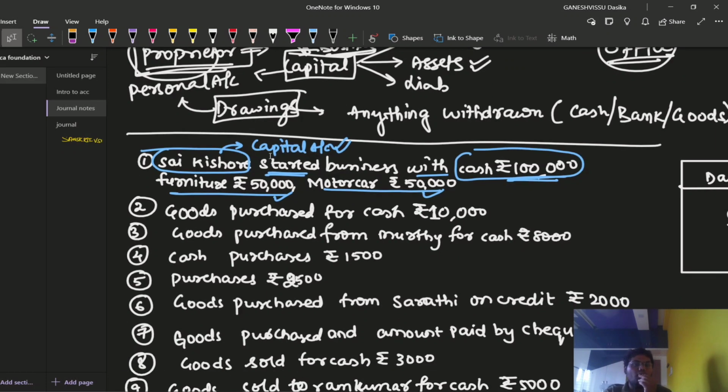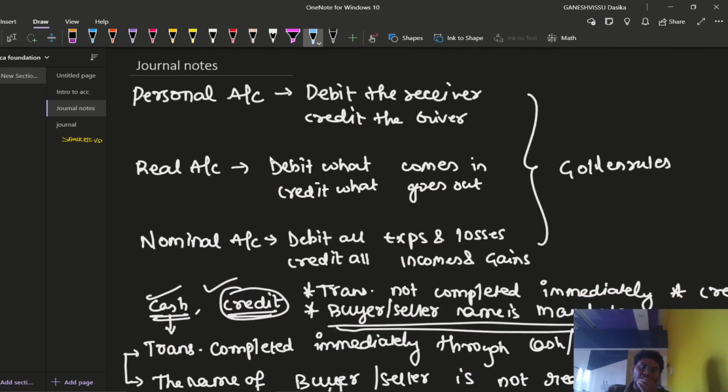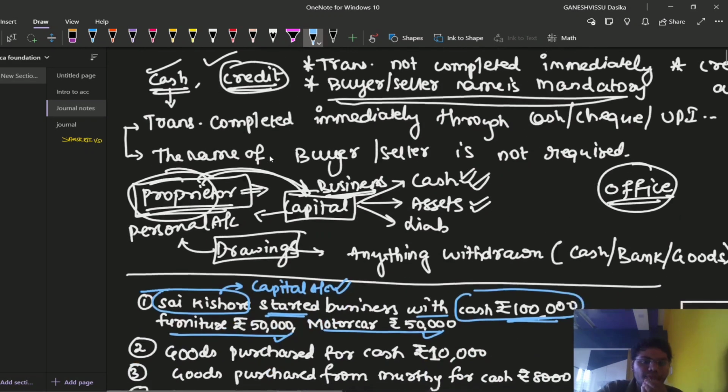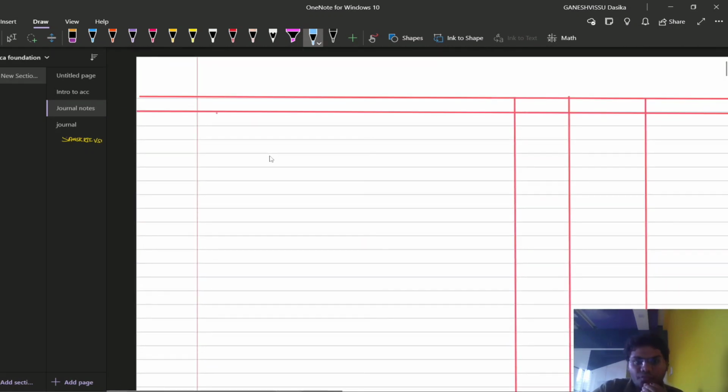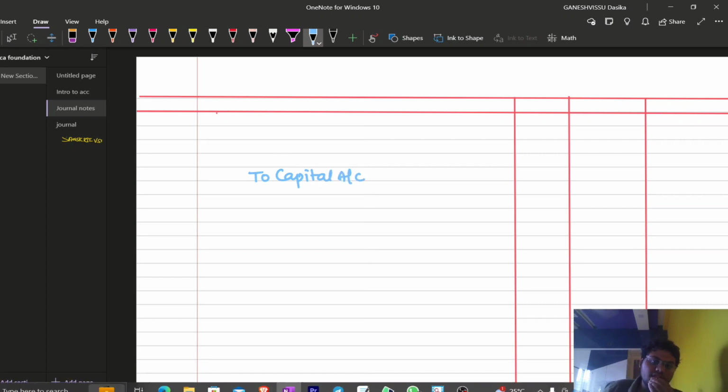Sai Kishore is a person, in the sense of a personal account. Which personal account do we represent Sai Kishore with? Representative personal account. We mention the capital account. Is he a receiver or giver? He is a giver to the business. Then, according to the real account and personal account rule, we are going to credit the giver. So here we are going to credit the capital account, right? I think the screen is visible to you all.